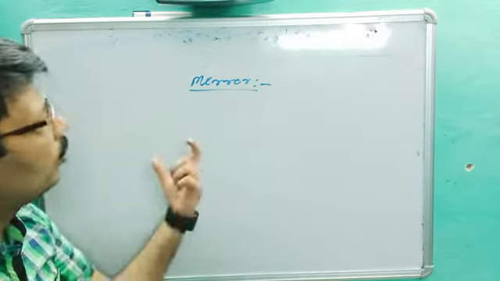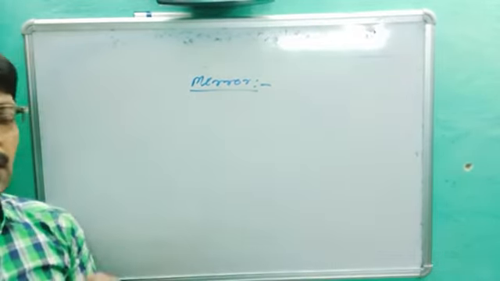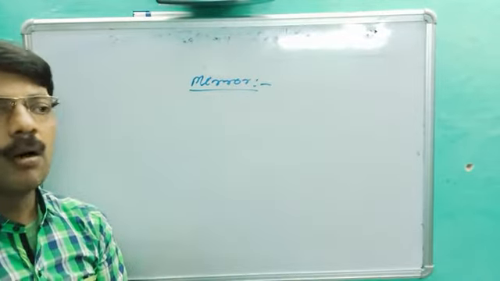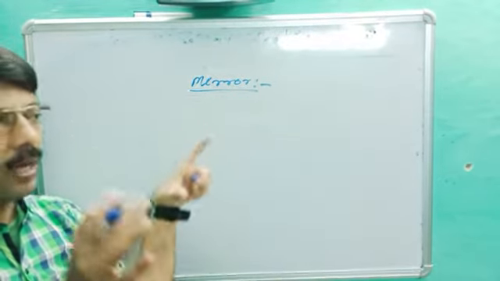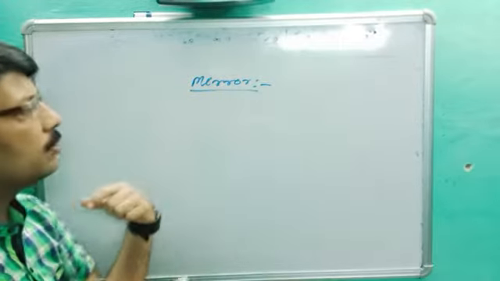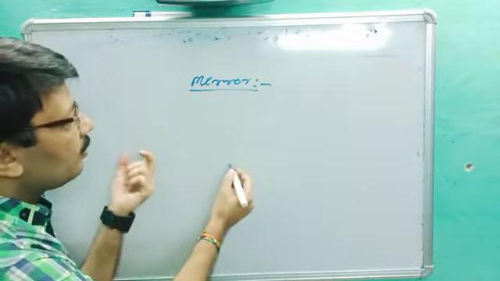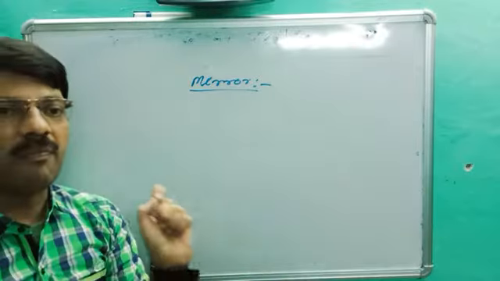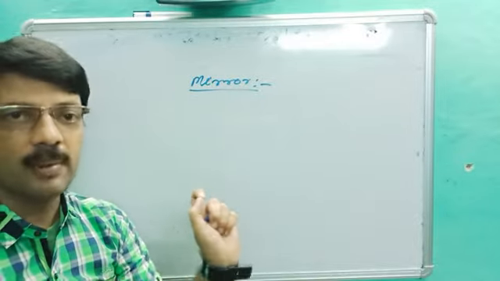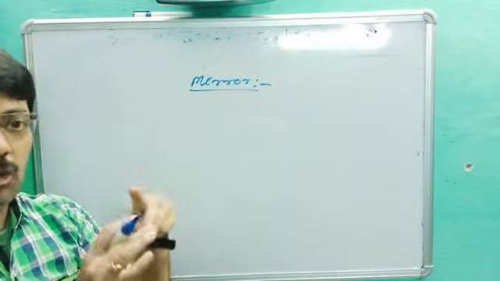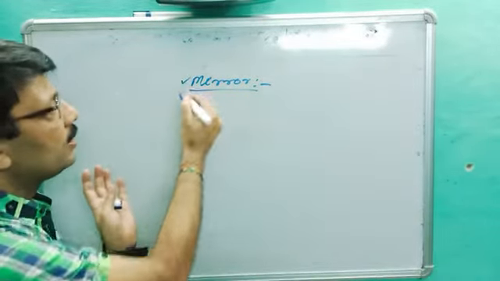You know, we can see our image in water, we can see our image in a utensil, or we can see the image in glass, but not a clear image. So what is a mirror? Every morning we see the mirror. It means a mirror is a device which reflects most of the light. In water you can only see a dummy or dull image, which is not clear, while in a mirror you can see your clear image.